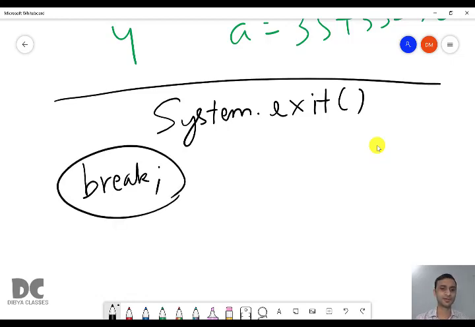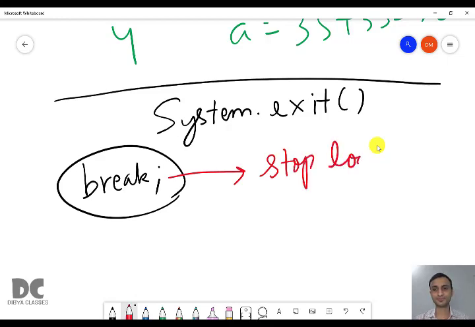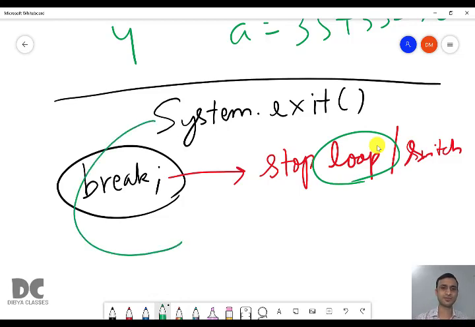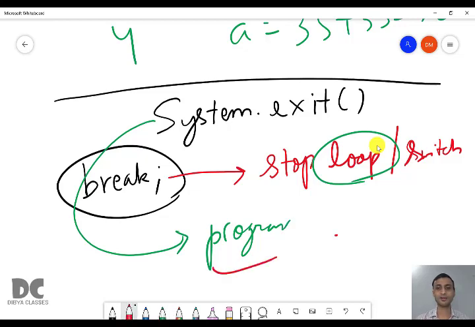Now I taught you about break. Break helps you to stop a loop, or in chapter 5 we used it to stop a switch. In this case we are stopping a loop, but system.exit will be used to stop a program. So if you want to stop a program, you have to use system.exit, and if you want to stop a loop, you have to use break. This is the main difference between break and system.exit. And remember, system.exit is not a jumping statement.